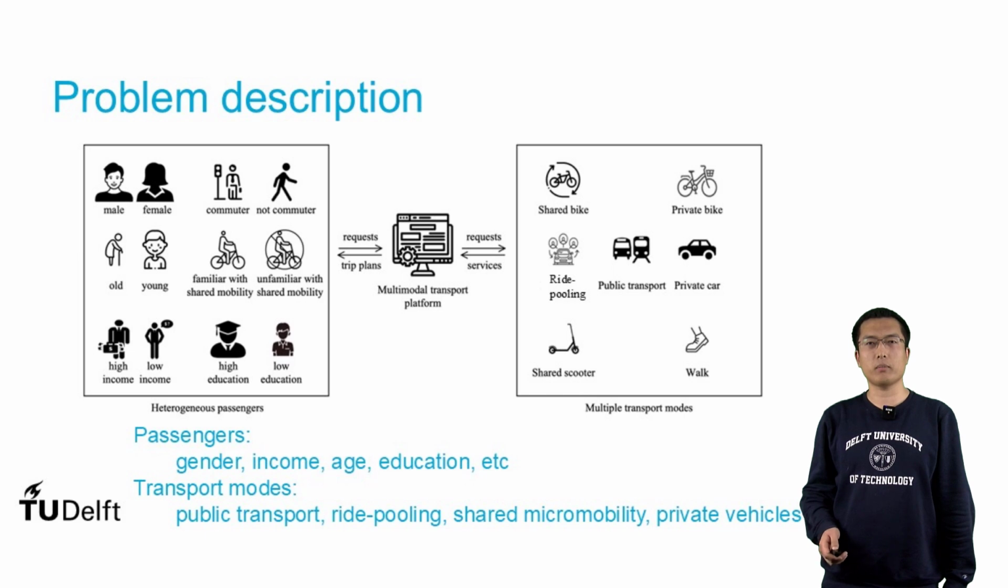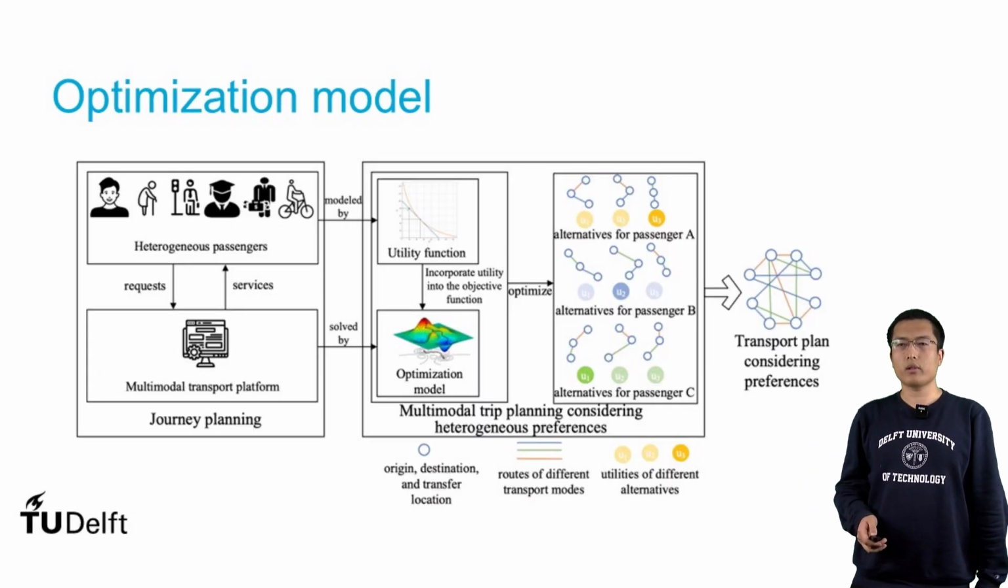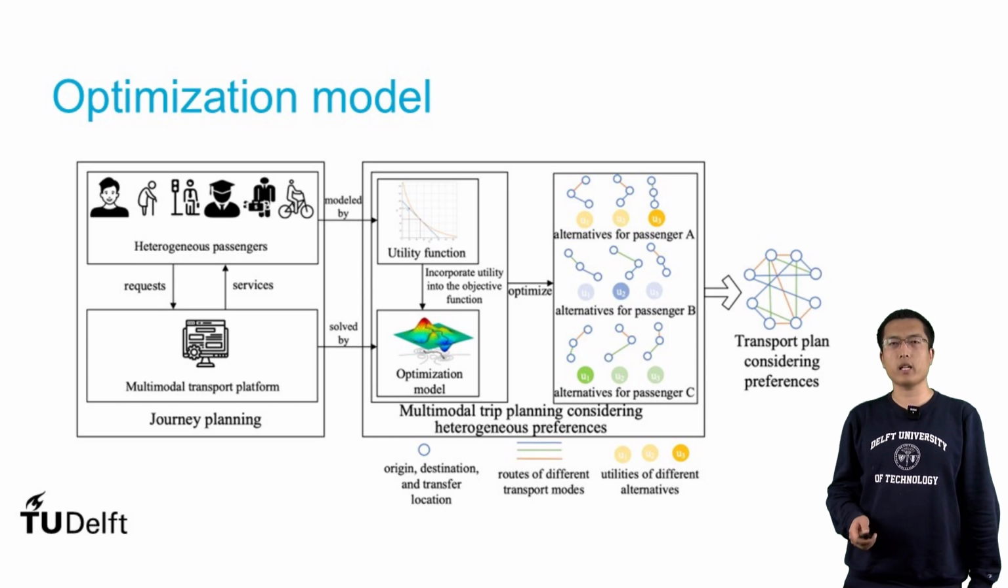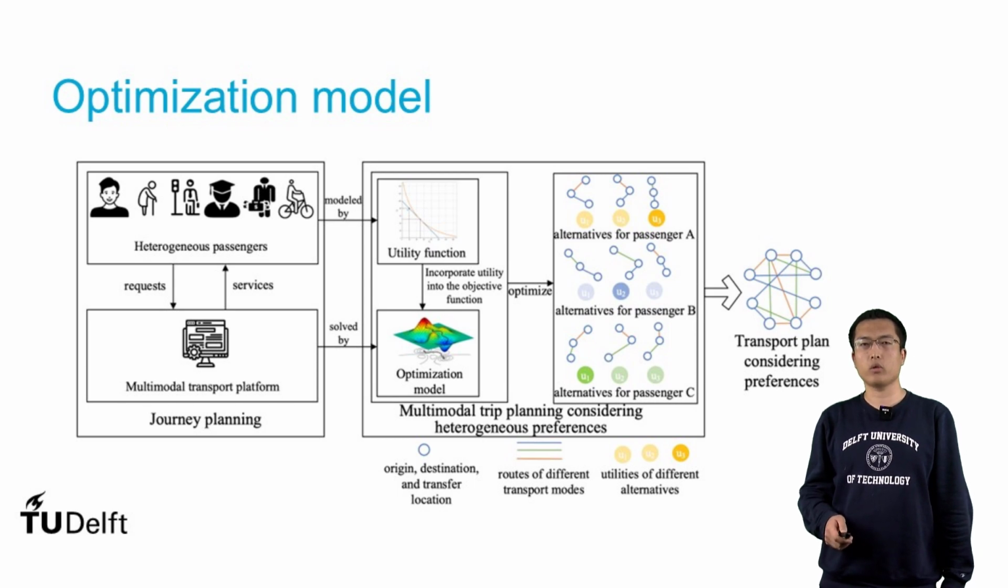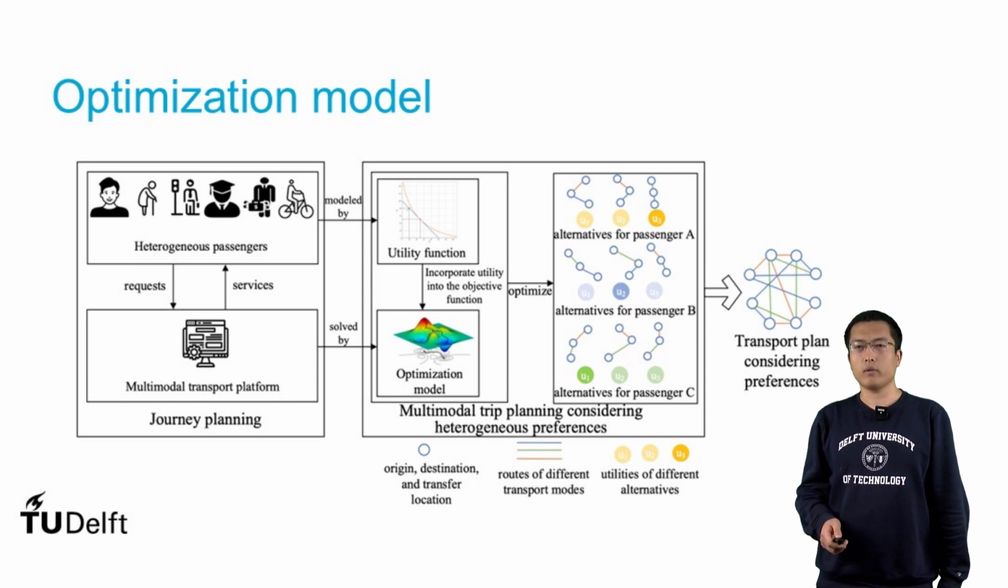We assume there is a multimodal transport model, and we propose optimization models to provide the trips which will be recommended to the passengers. Here we use the utility function to model the heterogeneous preferences of the passengers, and then we incorporate the utilities into the optimization model, which will serve as a backend for the multimodal transport platform. And then we will generate different alternatives for different passengers, and we will select the highest utility alternative for the passenger.